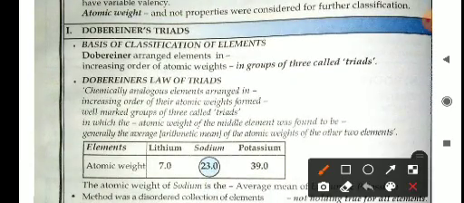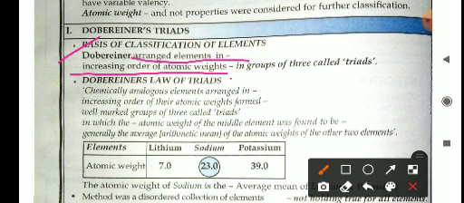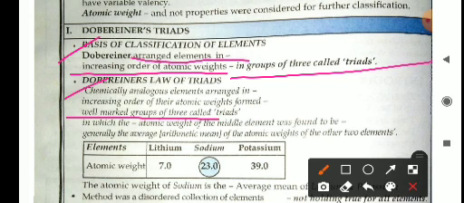Now come to Dobereiner triads. On the basis of Dobereiner's classification, he arranged the elements in increasing order of atomic weight in groups of three called triads. What does triad mean? Chemically analogous elements arranged in increasing order of their atomic weight formed well-marked groups of three called triads, in which the atomic weight of the middle element is generally the average of the atomic weights of the other two elements.